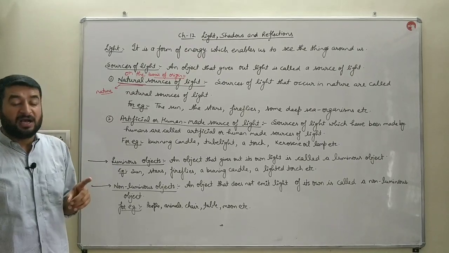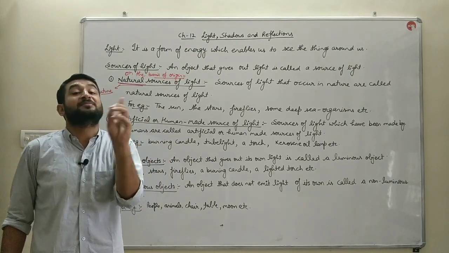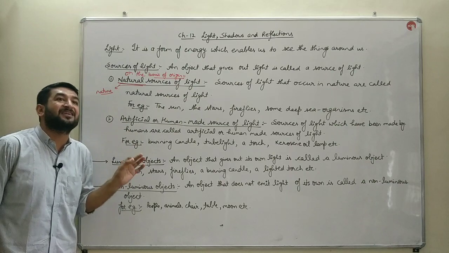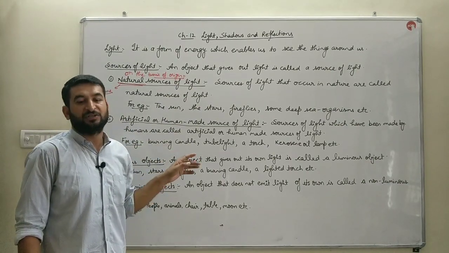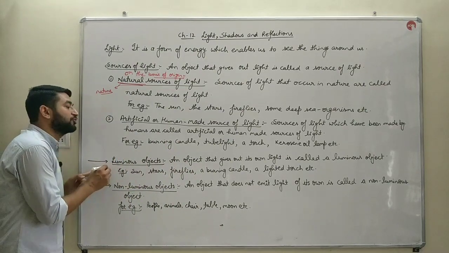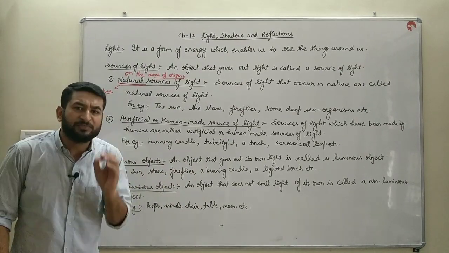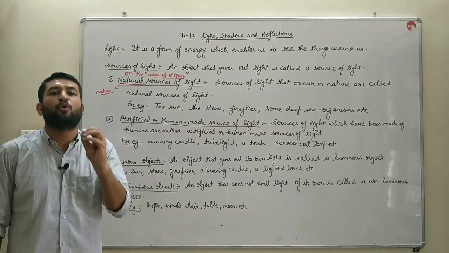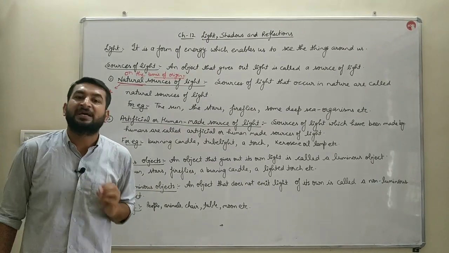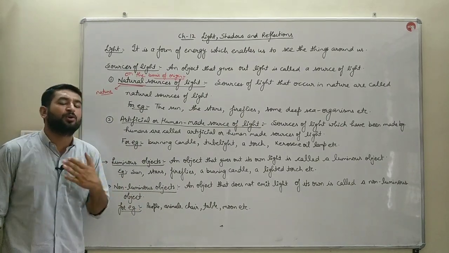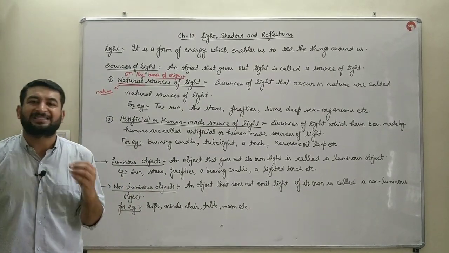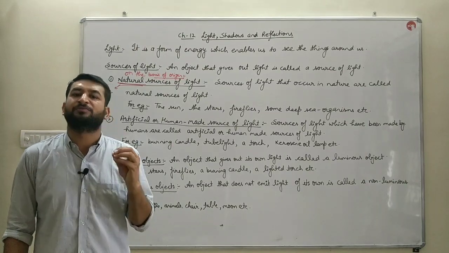And the other ones are the objects which do not emit their own light, but they reflect the light of the source which is falling over them. So first we'll discuss luminous objects. An object that emits its own light is known as a luminous object. ऐसा ऑब्जेक्ट बच्चे जो अपनी खुद की लाइट इमिट करता है, that is known as a luminous object.